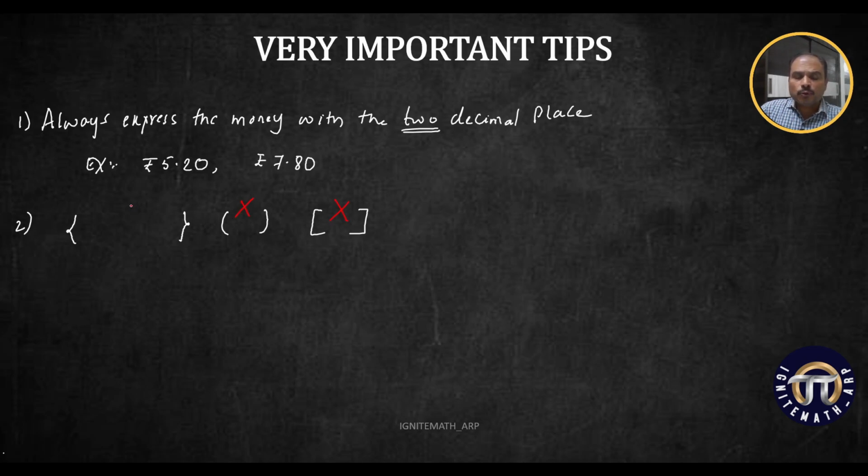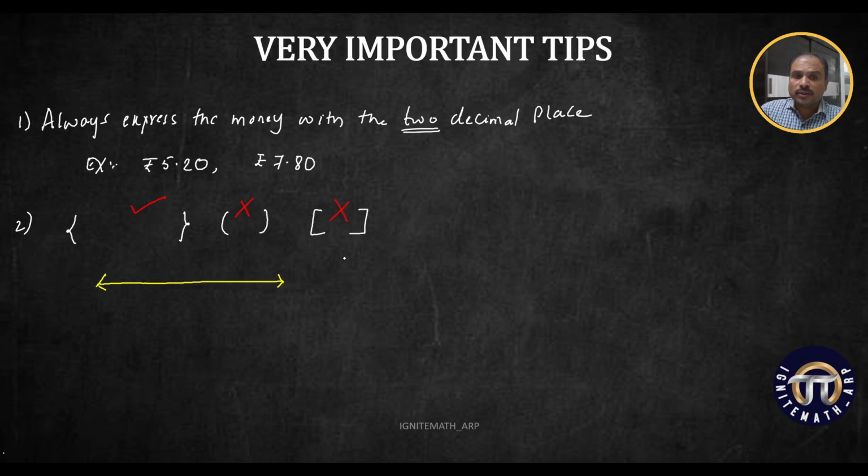You are supposed to write the solution set only in the flower bracket, then only you are going to get the marks. And if I am asking you to represent the solution set on the number line, what tendency do you have? You draw the number line, children, and you forget to draw the arrowheads. It is always necessary that you draw the arrowheads, otherwise no marks for the number line.